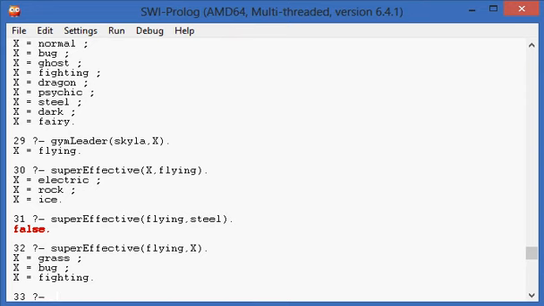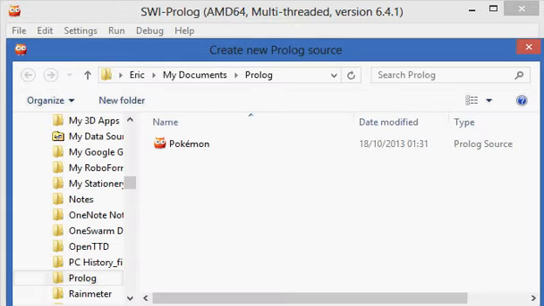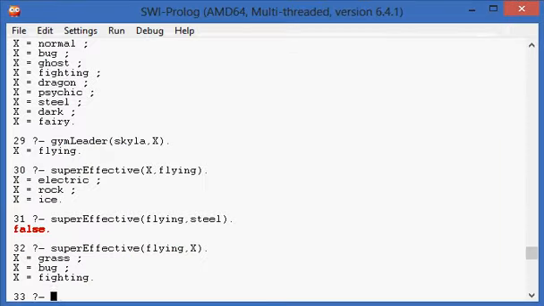All you have to do is copy it into Notepad or something and save it with the file extension .pl, and you can use it with SWI-Prolog, which is available at www.swi-prolog.org. It's a free application. You can use it to write your own stuff, like a new knowledge base, or Prolog source, excuse me, and stuff like that.